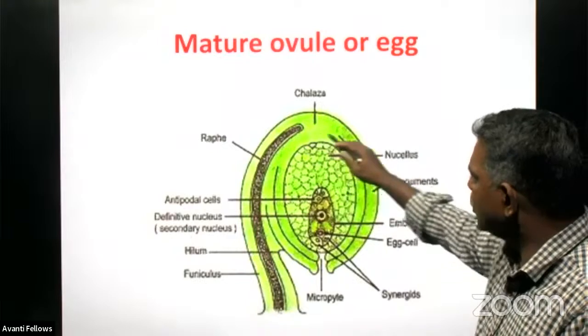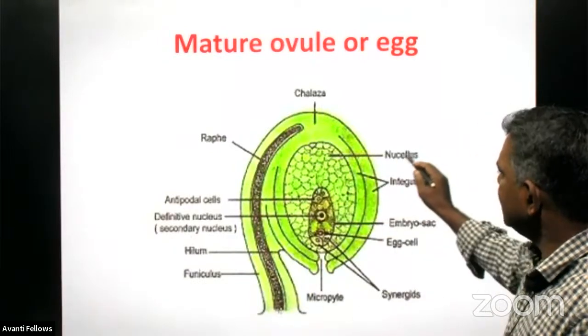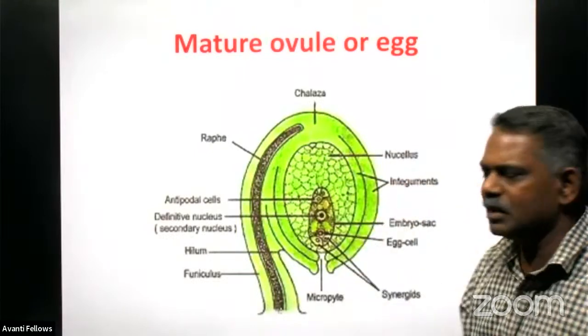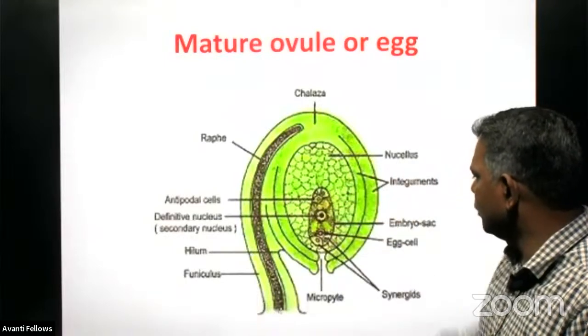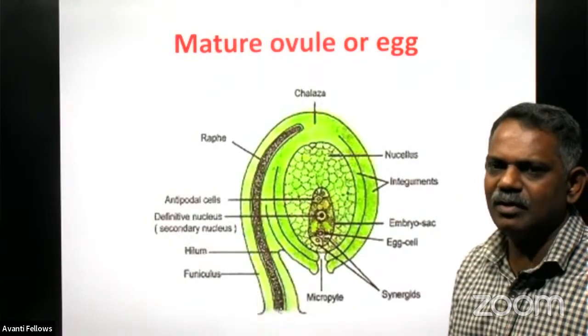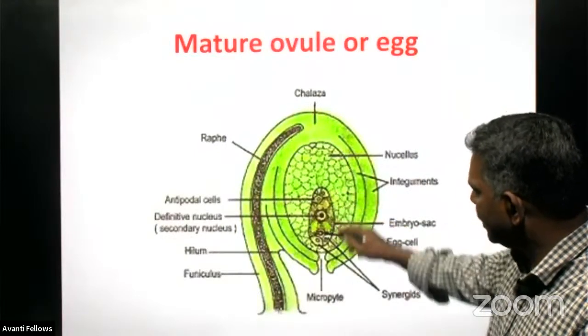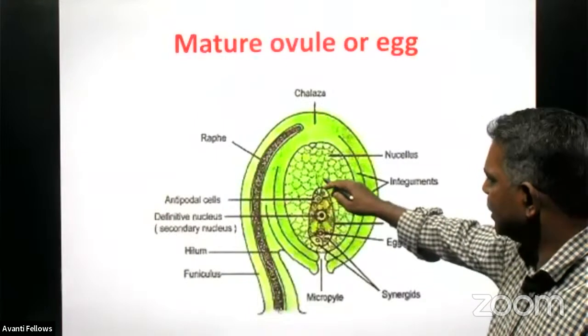And inside, so many cells are there. These are all diploid cells only, and these diploid cells present inside the integument are called the nucellus, and one of the nucellus cells develops to become the embryo sac. That development we have discussed now. In this embryo sac, we can find there are 8 cells inside, and 3 are in the chalazal end.